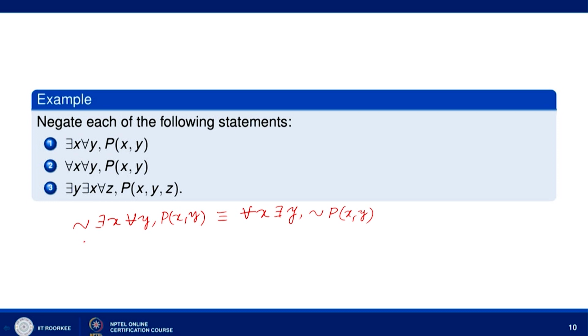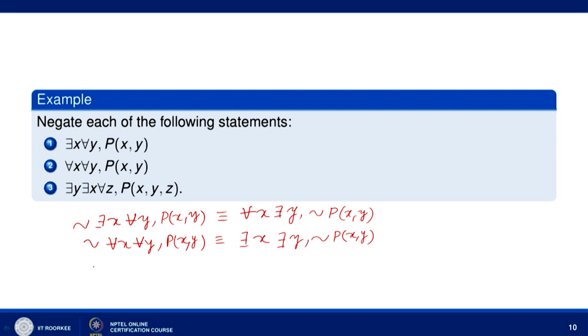For negation of for every x for every y p x y, the universal quantifier becomes existential, so there exists x, there exists y, negation of p x y.